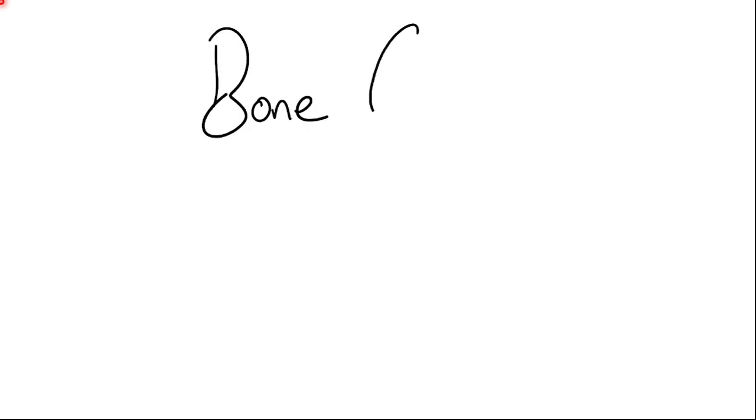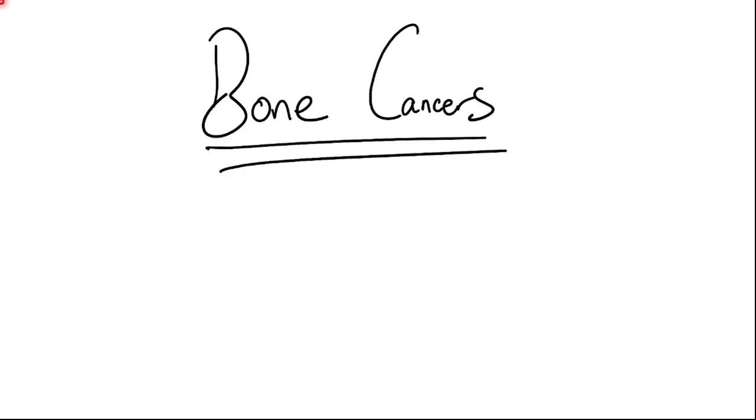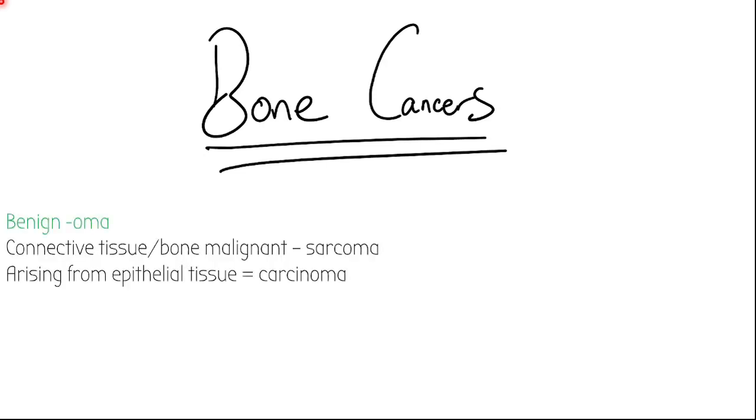Right, we'll be talking about bone cancers. I'm sure you know, but just to remind you, cancers have different names depending on where they originate from, and also the severity. Benign tumors generally end in -oma. For example, an osteoma is a benign tumor that has arisen from the bone. And then malignant tumors will take the name of where they come from.